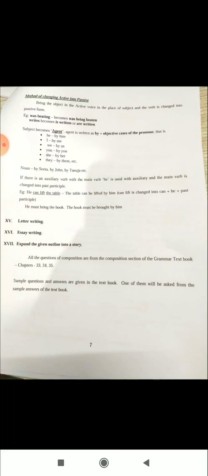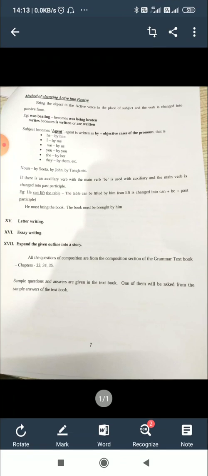Example, I ate a mango. I ate what? A mango. I beat him. I beat whom? Him. So in the first sentence, mango is the object. It is the answer of the question what. In the second sentence, the object is him. It is the answer of the question whom. So this is a way to find out the object of the verb.